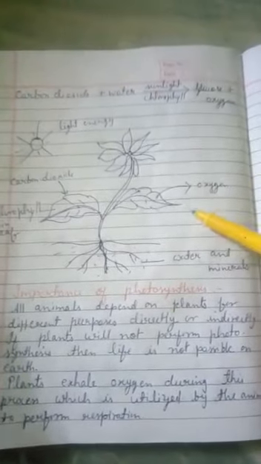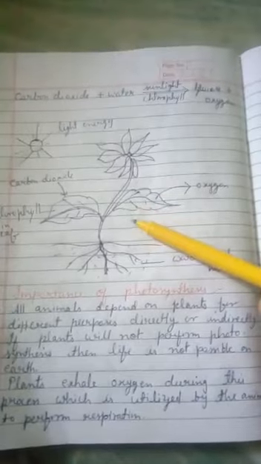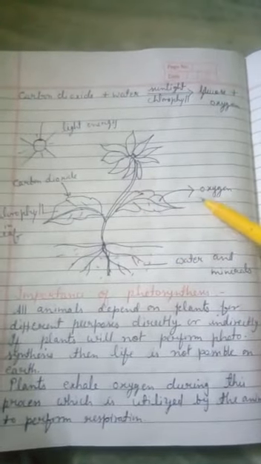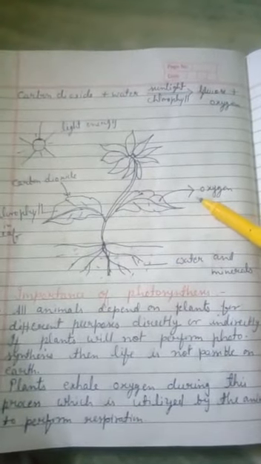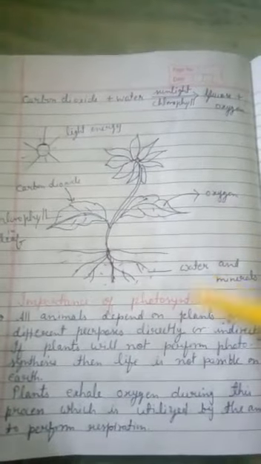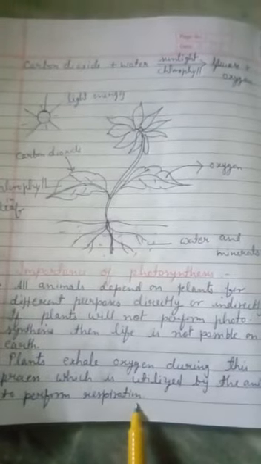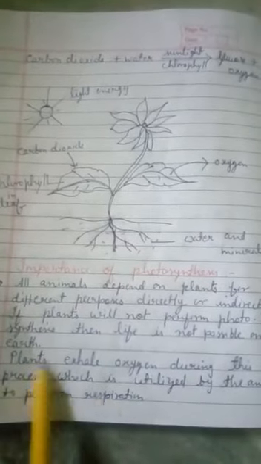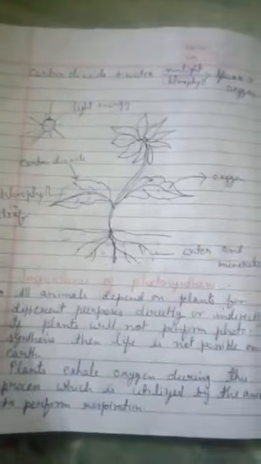It is the waste product for the plant, but this waste product is important for the animals, because animals inhale oxygen during respiration. That's why this photosynthesis is very important.